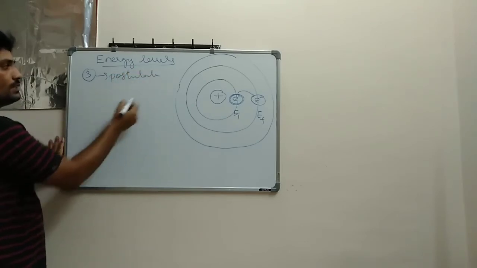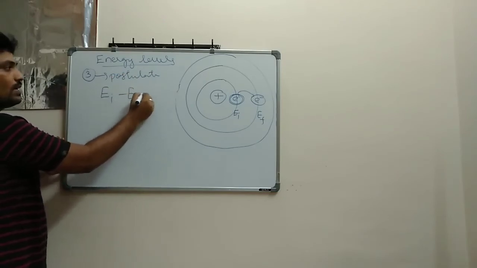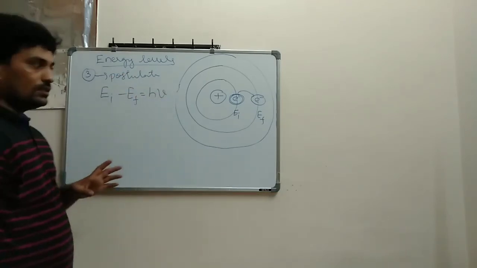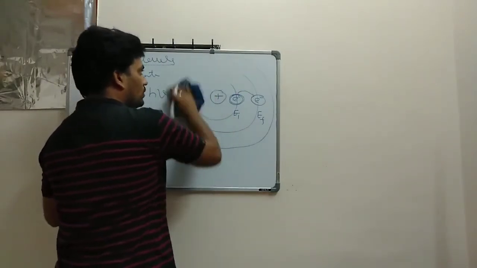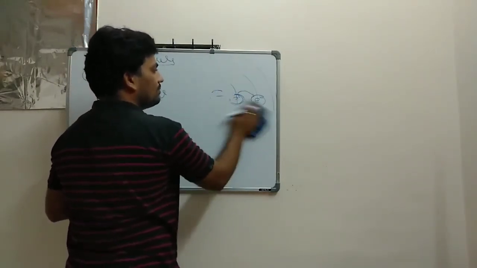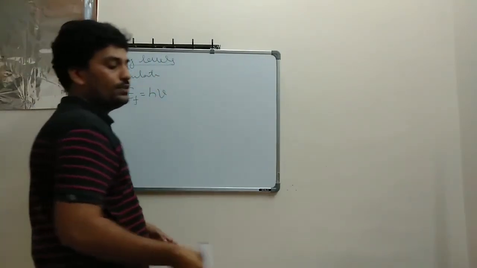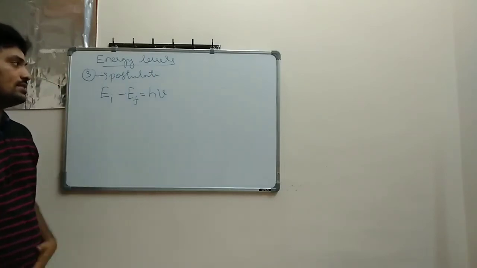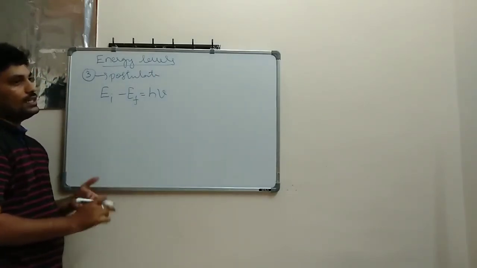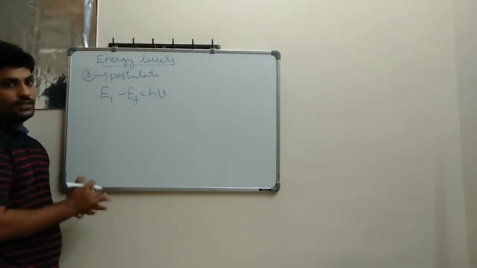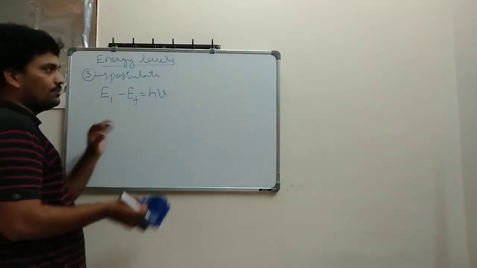So from the third postulate, I can write Ei minus Ef is equal to h nu. This is important. From the third postulate, I am going to discuss much about frequency, the frequency of energy. Your frequency is changing, and definitely there are changes. So you know the total energies, I am going to discuss initial and final frequencies. This same equation I am going to write in another format.